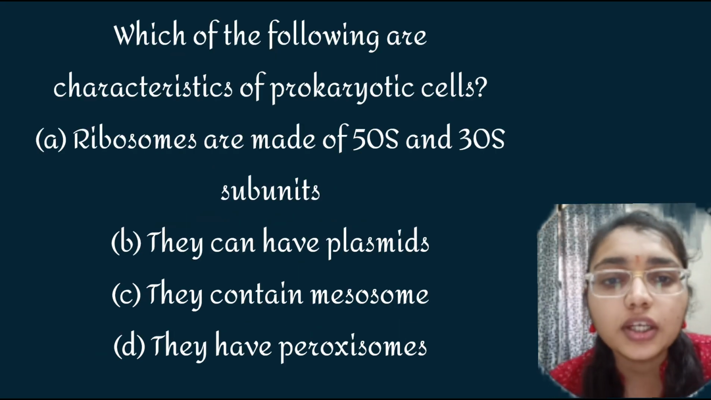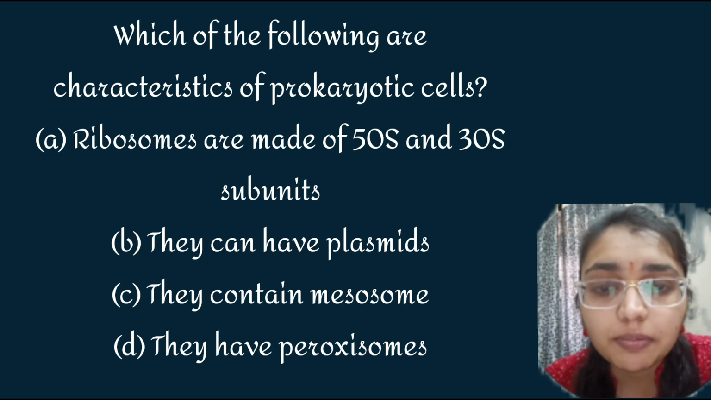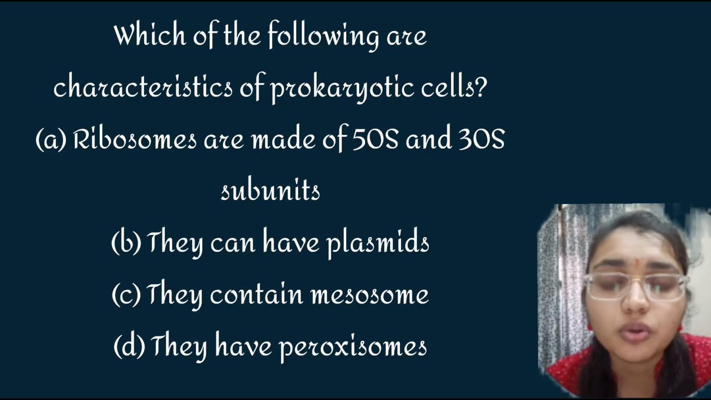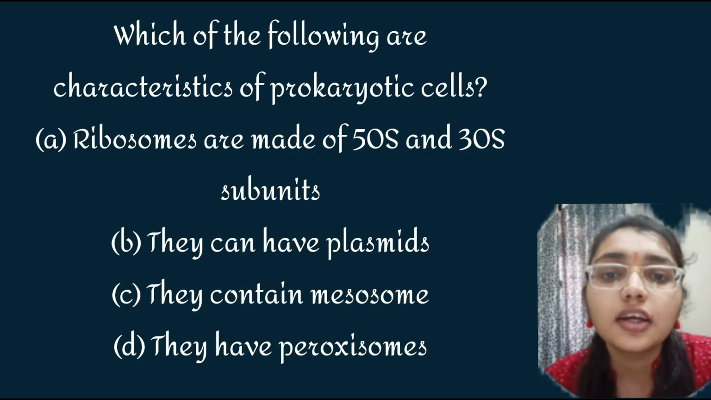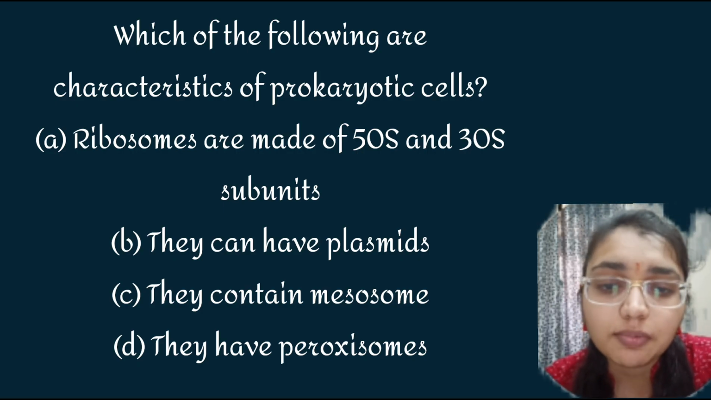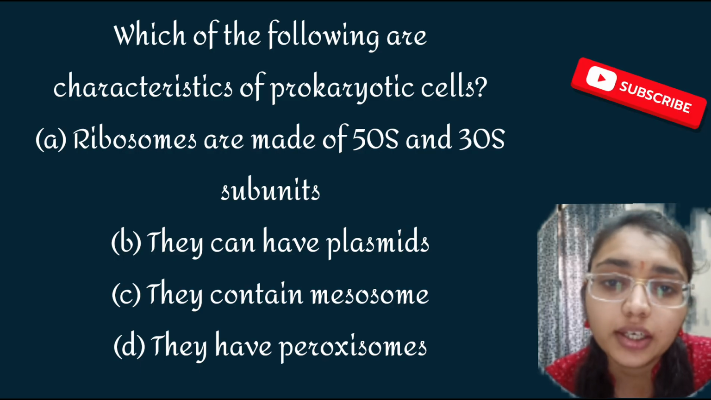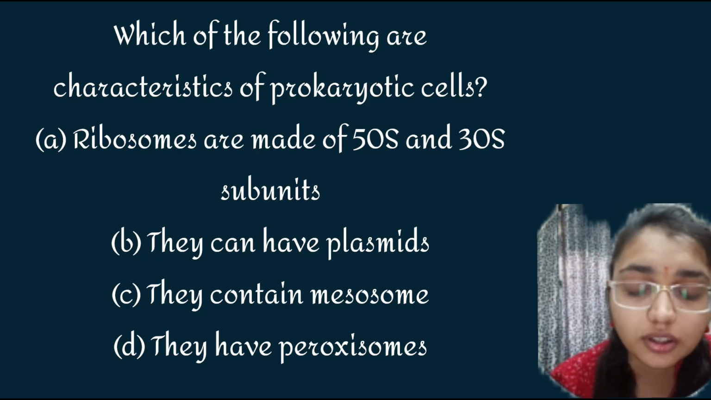Which of the following are the characteristics of prokaryotic cell? We have to tell which of them are the characters of the prokaryotic cell. So here option A is ribosomes that are made up of 50S and 30S subunits. Yes, it is correct. Option B, they can have a plasmid. Yes, they can have a plasmid. And option C, they contain the mesosome. This is also correct. And they have peroxisome? No, they don't have peroxisome. So here A, B and C are correct and D is the incorrect option.